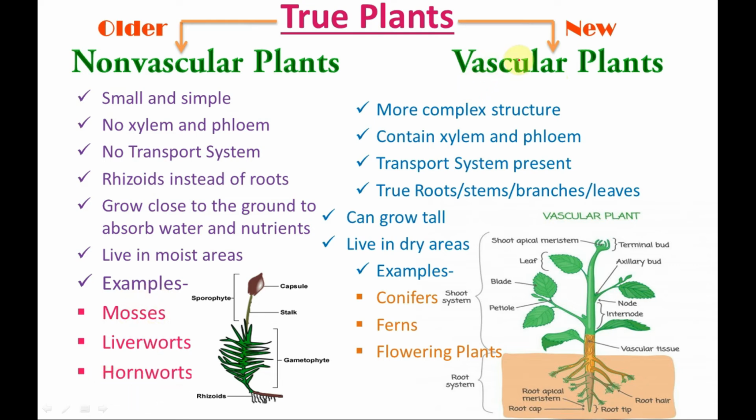On the other hand, the more complicated and recently evolved vascular plants have a complex structure. Vascular plants have xylem and phloem, vascular tissue, in them. Xylem and phloem facilitate the transport of water and nutrients through the plant body, allowing it to grow very large and tall. This vascular tissue also allows for more complex structures like roots, stems, branches and leaves. Generally, they live in dry areas. Examples of vascular plants are conifers, ferns and the flowering plants.